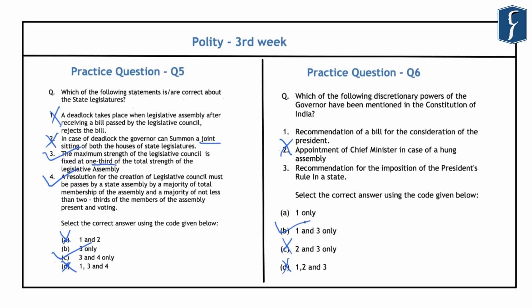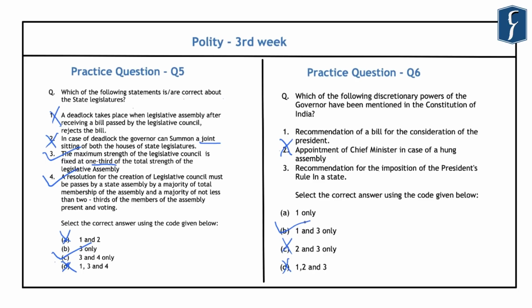Now, such situational discretion can be exercised in the appointment of a chief minister when no party has a clear-cut majority in the state legislative assembly, or when the chief minister in office dies suddenly. Further, it can be exercised for the dismissal of the Council of Ministers when it cannot prove the confidence of the state legislative assembly. And also for the dissolution of the legislative assembly if the Council of Ministers has lost its majority. Such situational discretions are also exercised by the President of India in case of the Parliament.